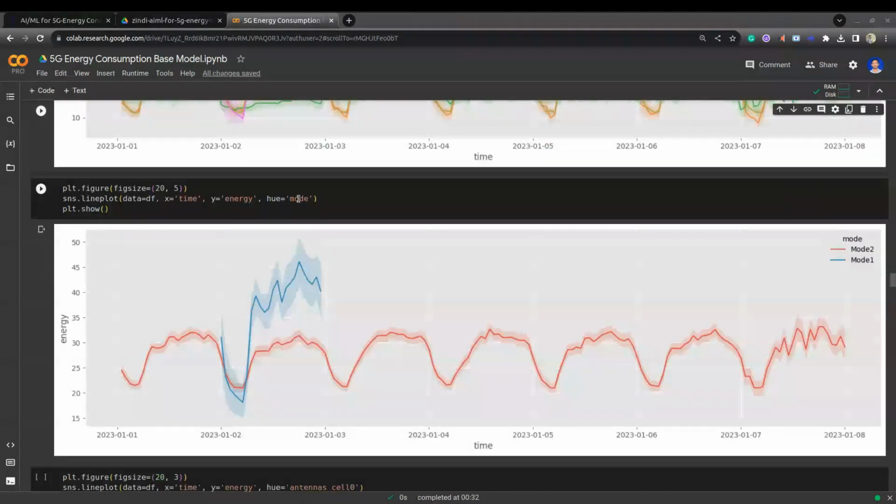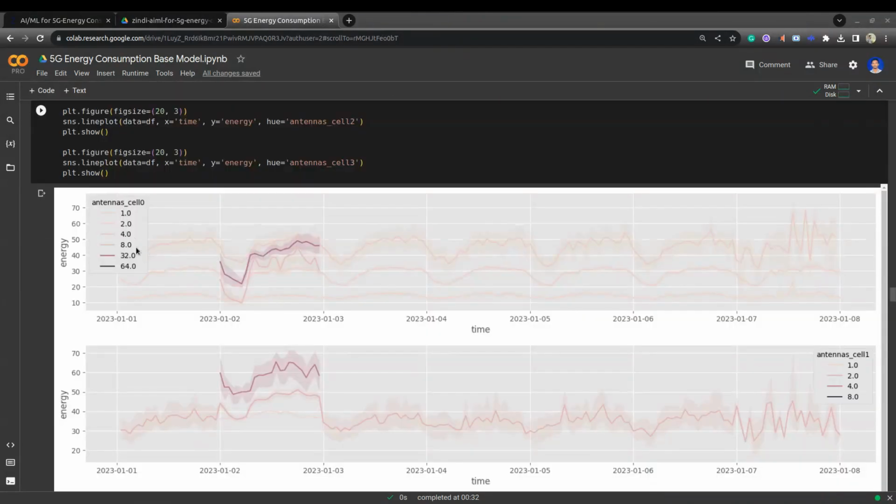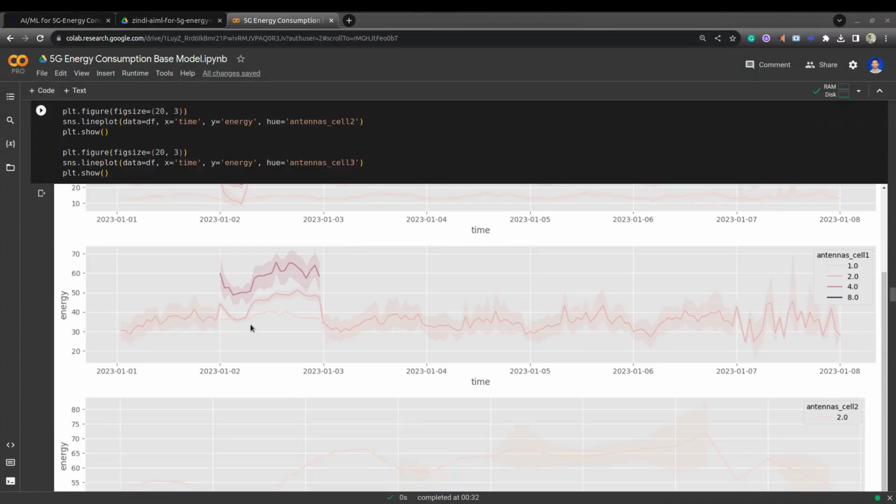Next, we can observe that we plotted based on the mode type. Here we have two modes, mode 1 and mode 2, but mode 1 has only some sections of data, while mode 2 has all the timestamps data. Now, here you can observe the energy based on the antennas and cell types. Here we can observe that while increasing the antennas, the energy consumption is also increasing. You can see the same behavior for the cell 1 antennas.